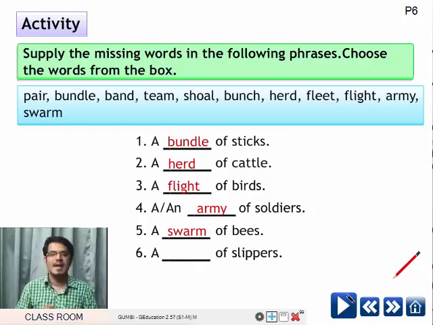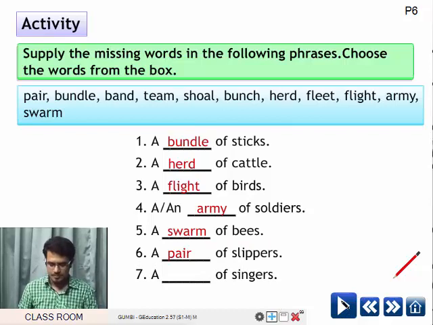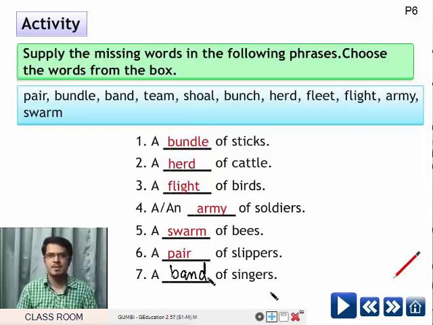Next, a dash of slippers. A pair of slippers. Next, a dash of singers. A band of singers. A bundle of sticks. A herd of cattle. A flight of birds. An army of soldiers. A swarm of bees. A pair of slippers. A band of singers.